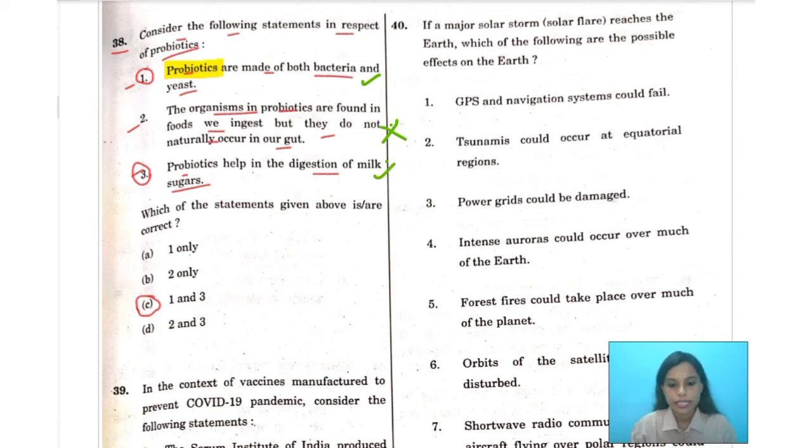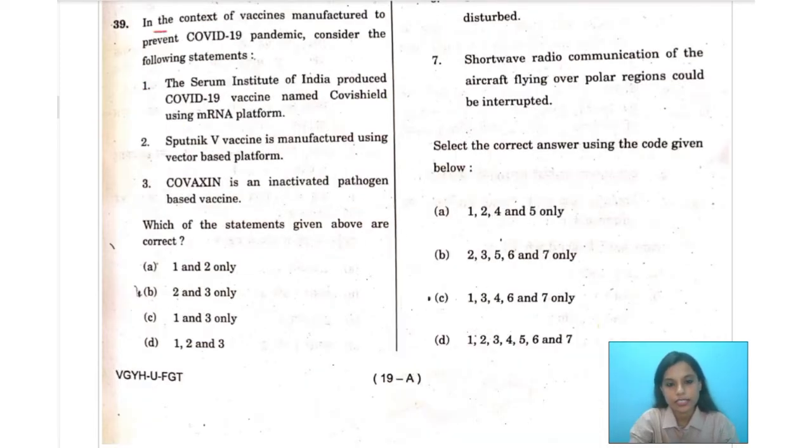So you have got the correct answer. Now let's move over to the next question. In the context of vaccines manufactured to prevent the COVID-19 pandemic, consider the following statements. Number one says that the Serum Institute of India produced COVID-19 vaccine named Covishield using mRNA platform. Number two says Sputnik V vaccine is manufactured using vector-based platform, and Covaxin is an inactivated pathogen-based vaccine.